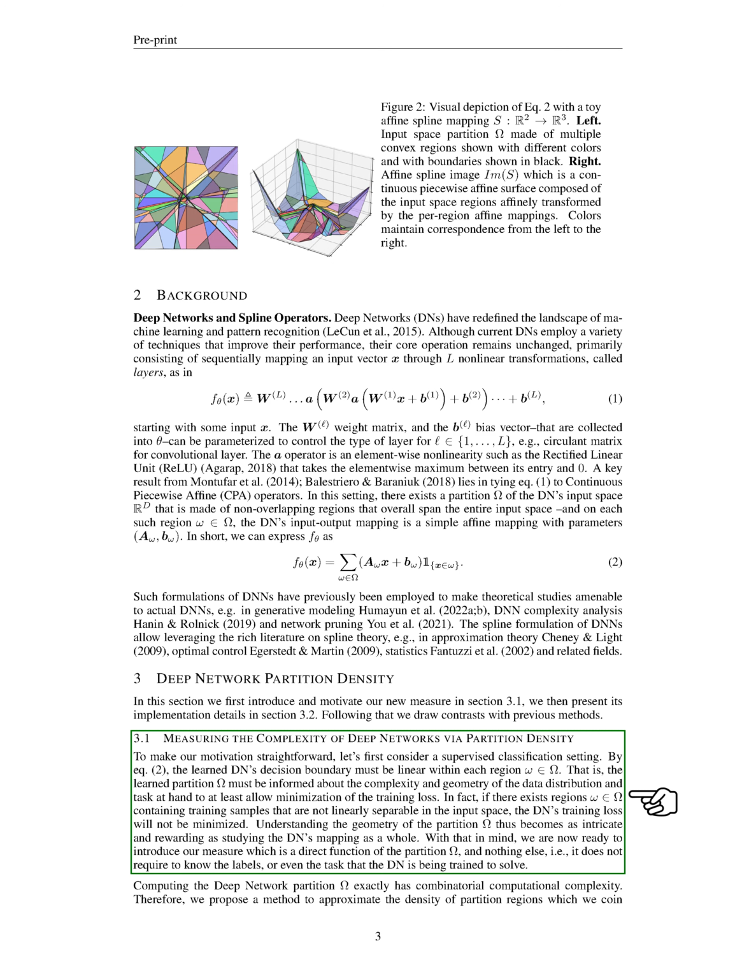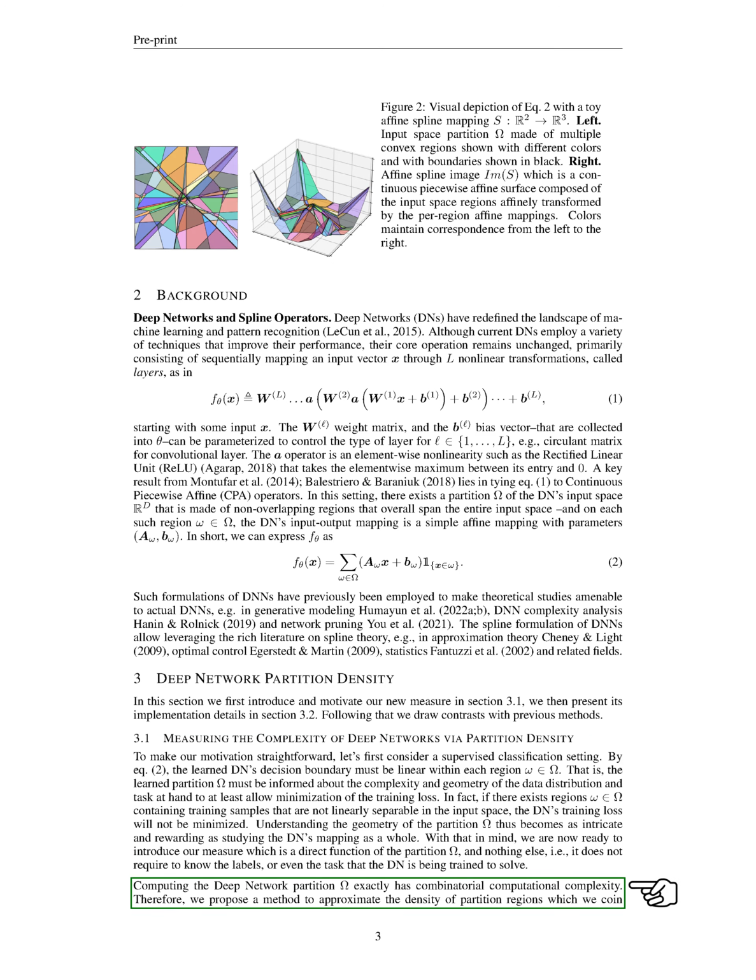Our new measure is a function of the partition only, and doesn't need to know anything about the labels or the task the DN is being trained to solve. However, calculating the DN partition exactly is computationally complex, so we propose an approximation method. We call this the local DN's partition complexity.